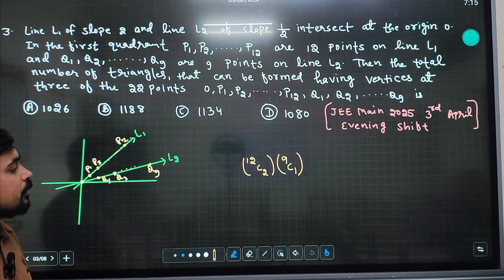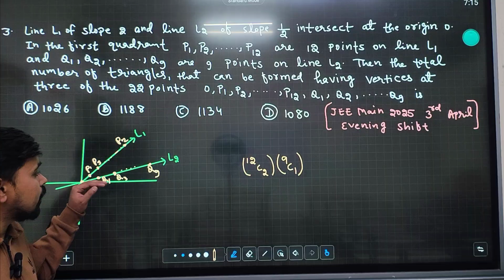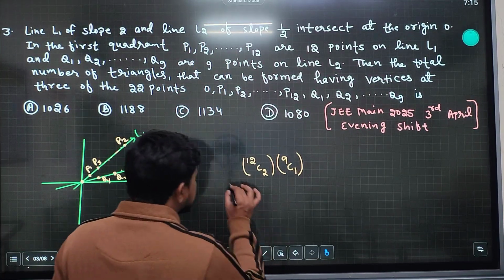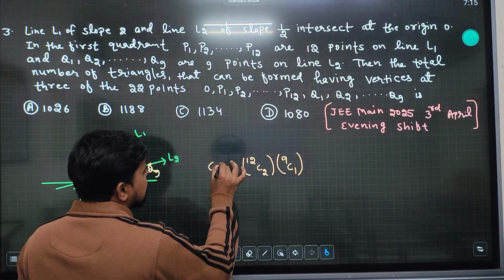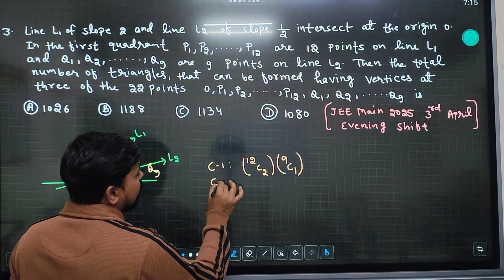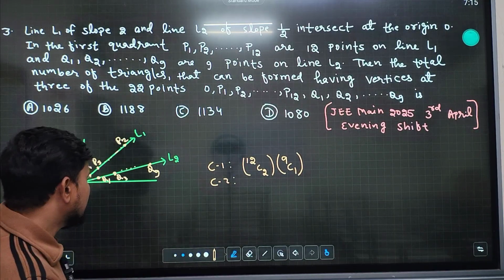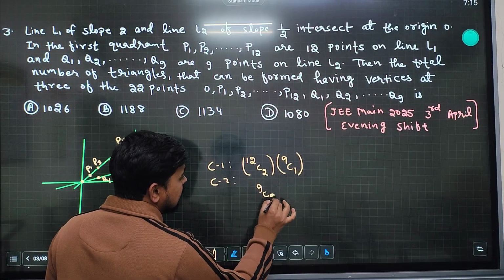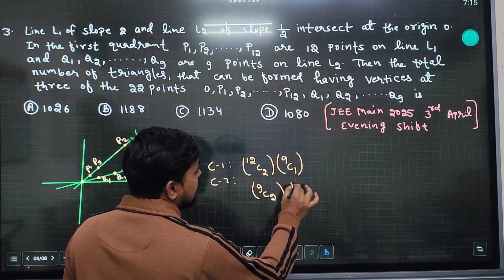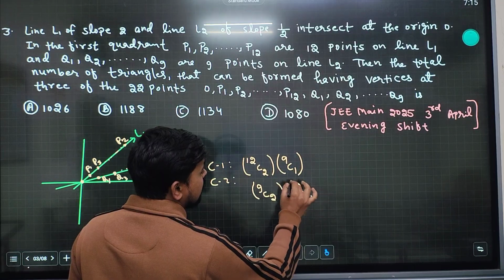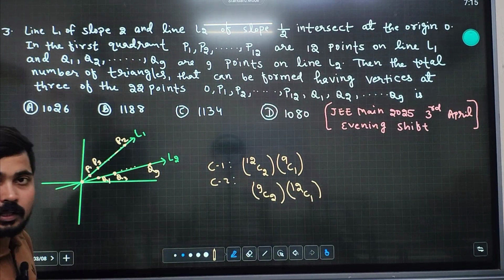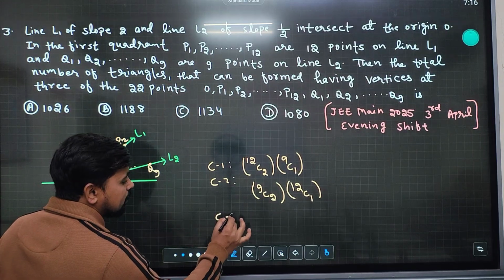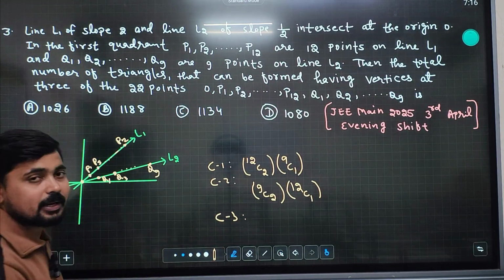That will be case 1. One more case will be to take 2 points from L2, that is 9C2, and 1 point from L1. This is also a case. One more case will be there.